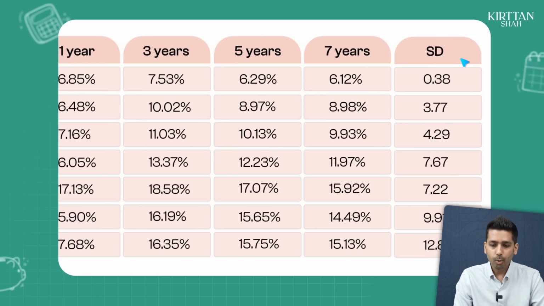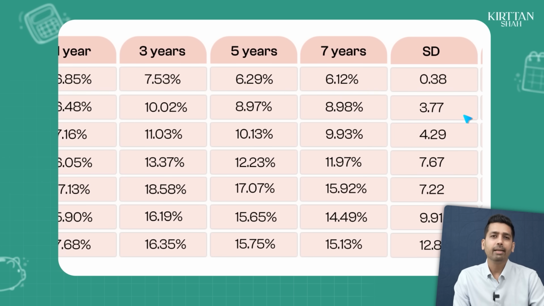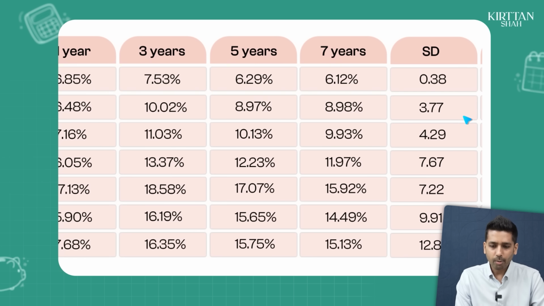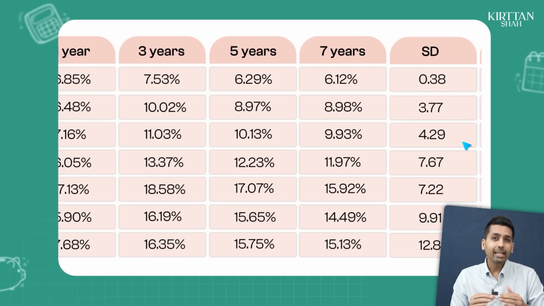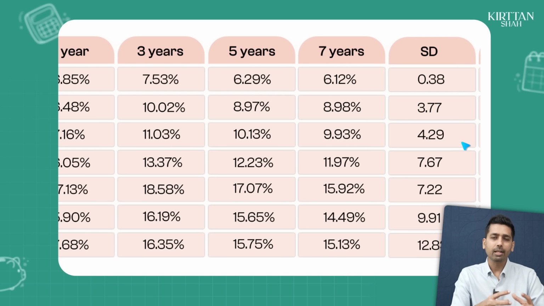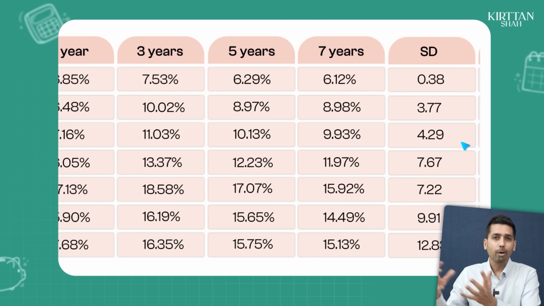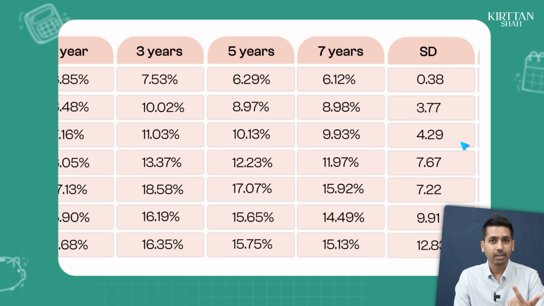Actually not. You look at the standard deviation of both of these funds, it is more or less the same. So your conservative hybrid has a standard deviation of 3.8 and your equity savings has a standard deviation of 4.3, which means that you're not really taking much higher risk by investing in the equity savings product, but you are making 1% higher returns on each time frame that we discussed, 3-year, 5-year, 7-year, and probably more if we look at it. There is one more advantage of taking equity savings fund.